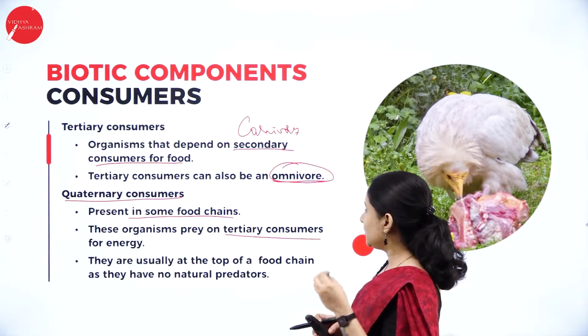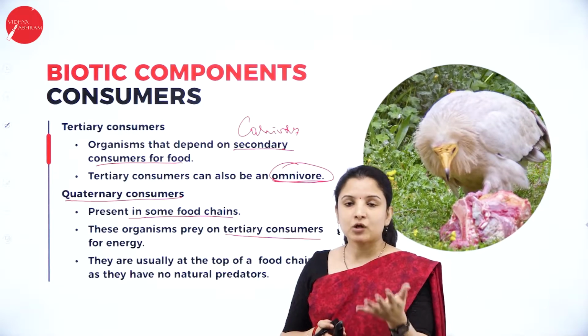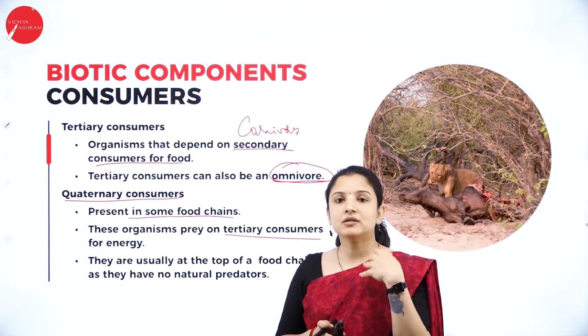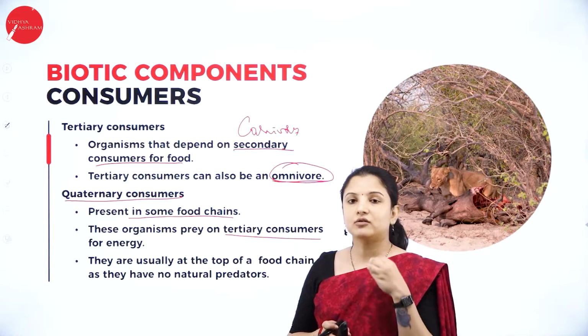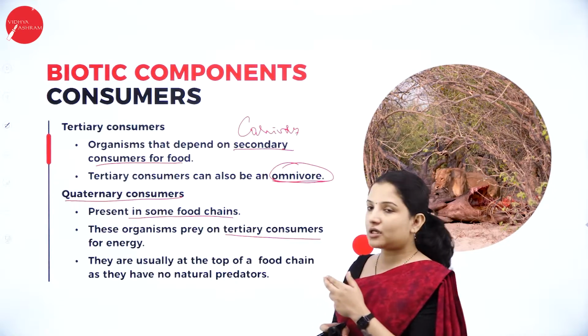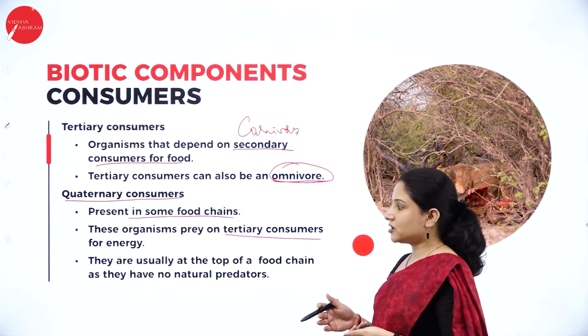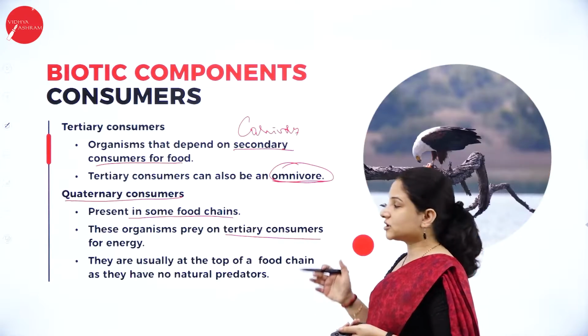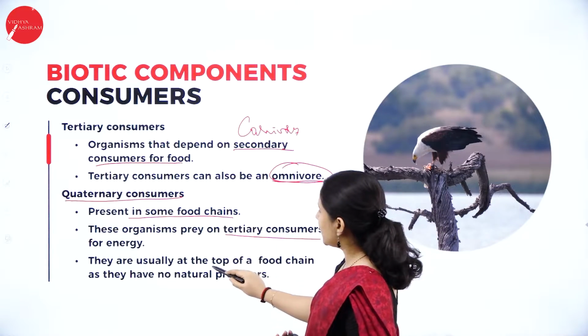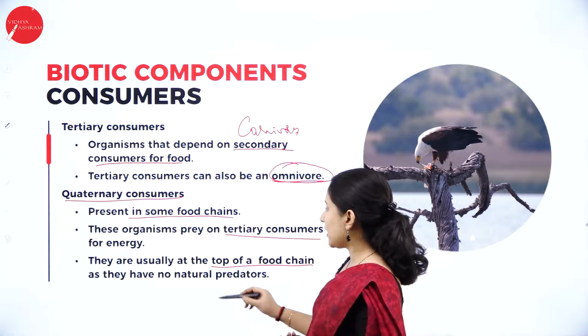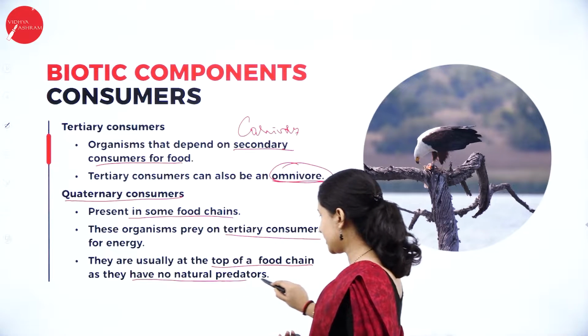Say for example, we have vultures. Vultures feed on the dead organisms that are there. Vultures can be put under the quaternary consumers. So these organisms prey on tertiary consumers for energy. That is, they prey on the omnivorous for energy, and they are usually at the top of the food chain and they have no natural predators.